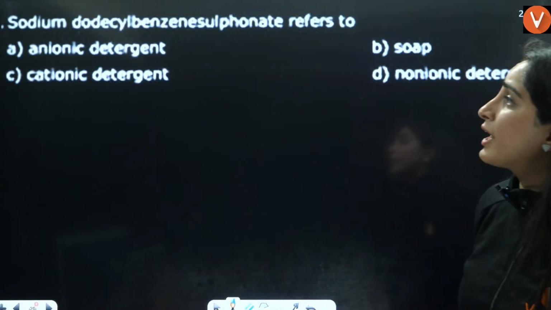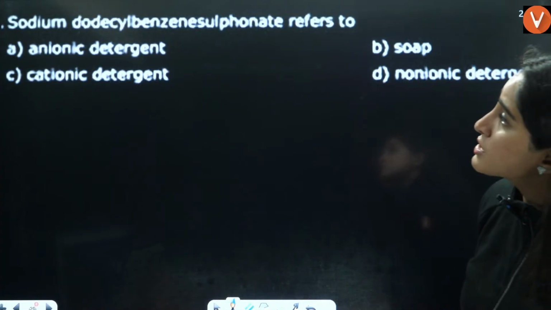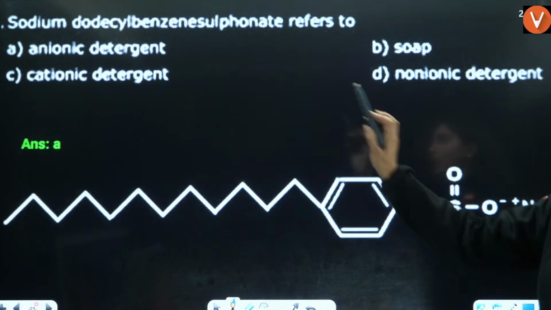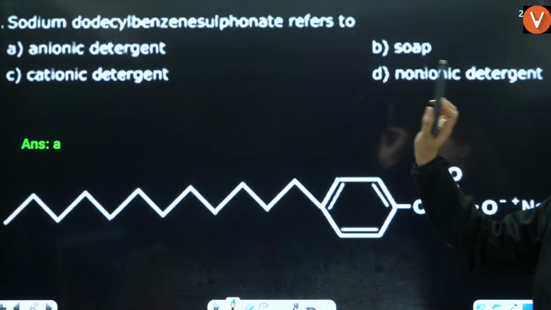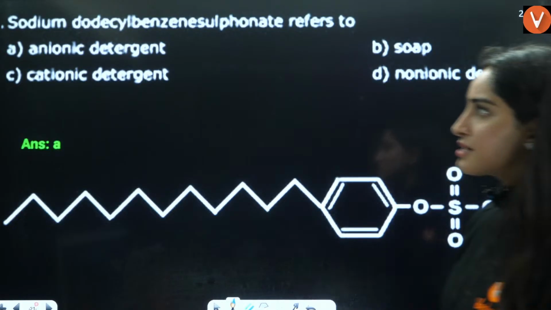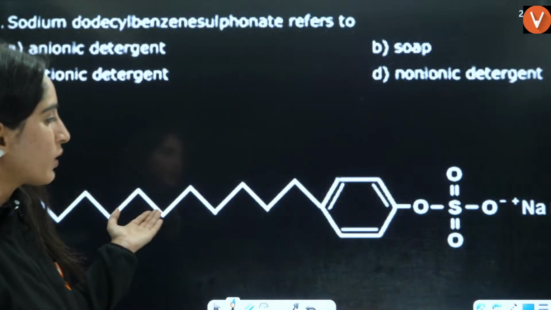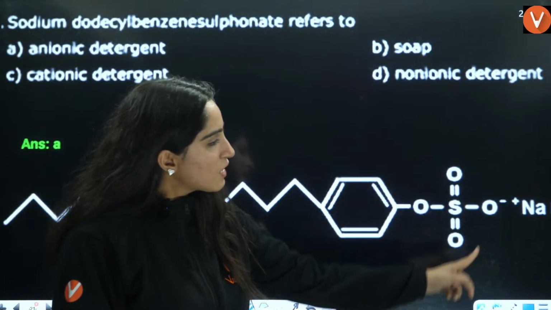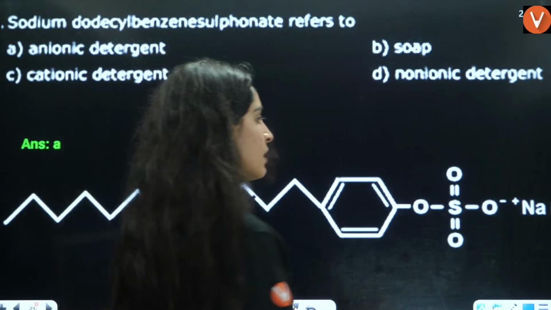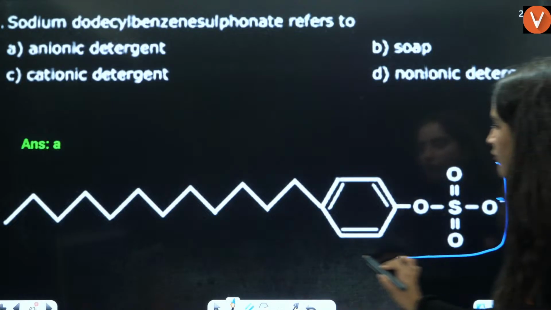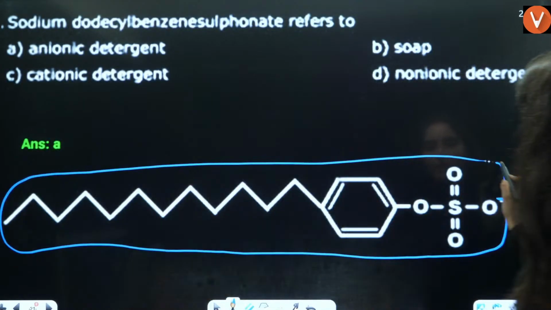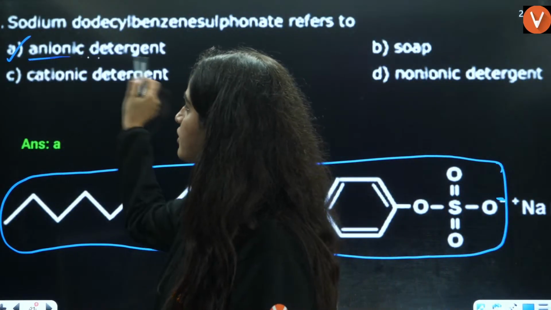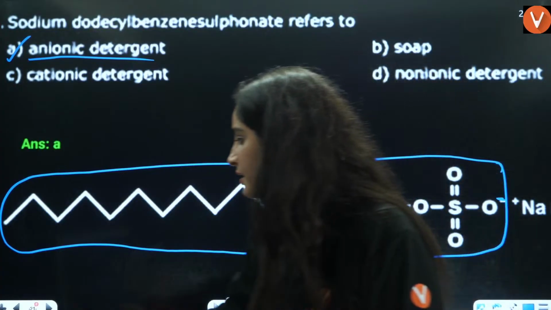Next is sodium dodecyl benzene sulfonate. So basically let us see the structure here. This is the structure of sodium dodecyl benzene sulfonate. Now what kind of reagent is this? You don't have to remember the compound here. Can you see what kind of detergent it is? Can you see this is the O negative part? Can you see this is an anionic kind of reagent, right? Detergent. So the answer will be anionic detergent, right?